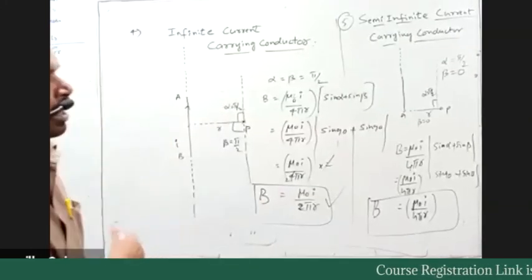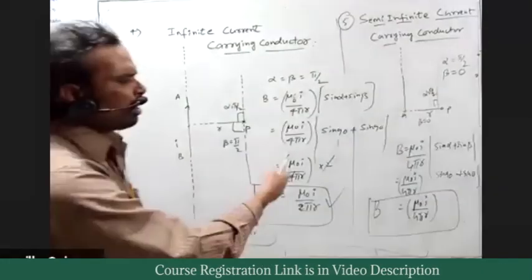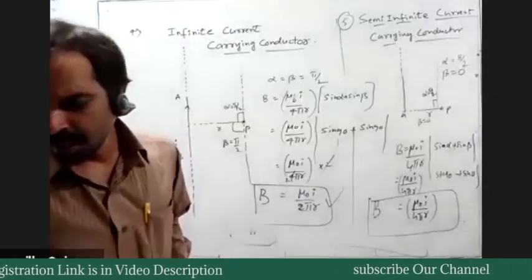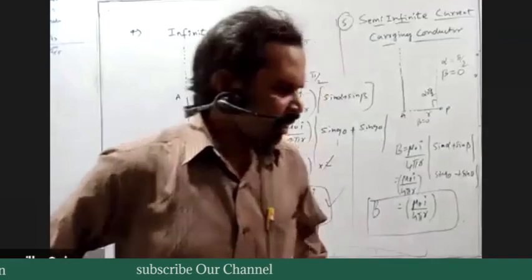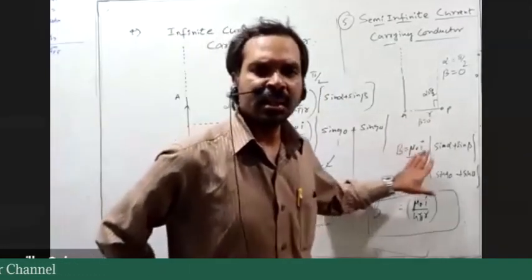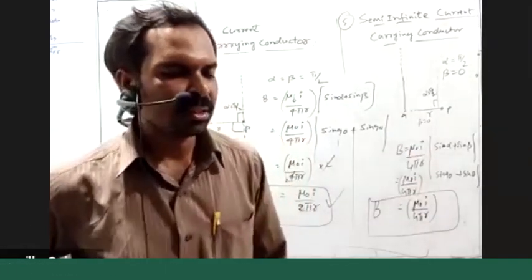This is regarding the semi-infinite case, and we have some other cases. Any doubts related to the calculation of magnetic field induction?